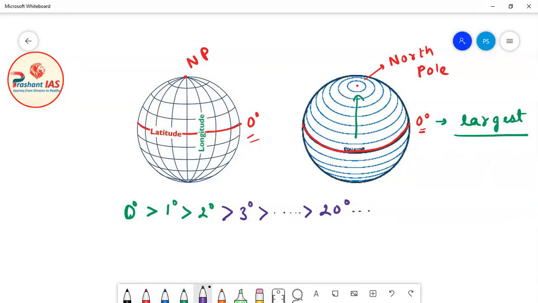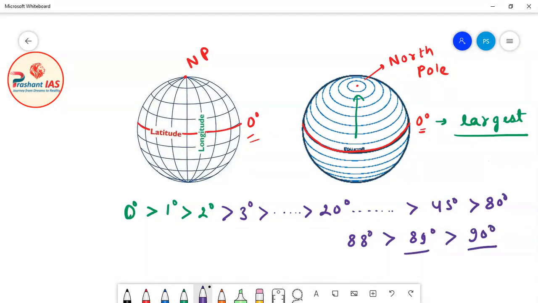Now we will move like this. The size of 45 degree latitude is less than the size of 44 degree latitude. Similarly, the size of 80 degree latitude is less than 79 degree latitude. The size of 89 degree latitude is less than the size of 88 degree latitude, and the size of 90 degree latitude is less than 89 degree latitude. Based on this entire comparison, we can say that 0 degree latitude is the largest latitude on the surface of Earth. So the equator is the largest latitude, and as you move from the equator to the North Pole, the size of latitudes will decrease.